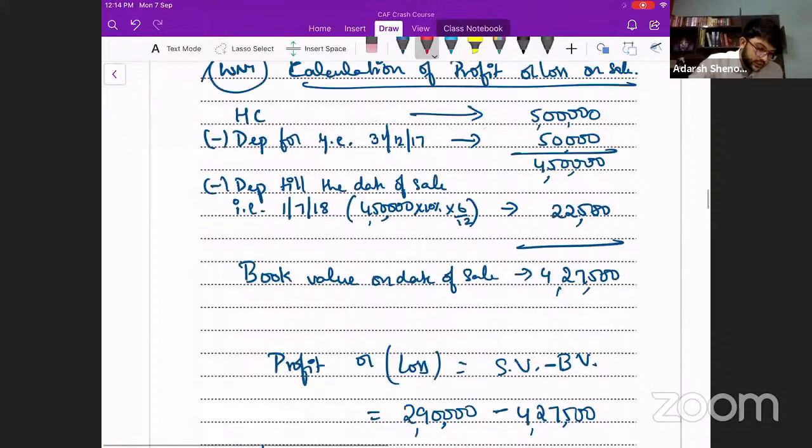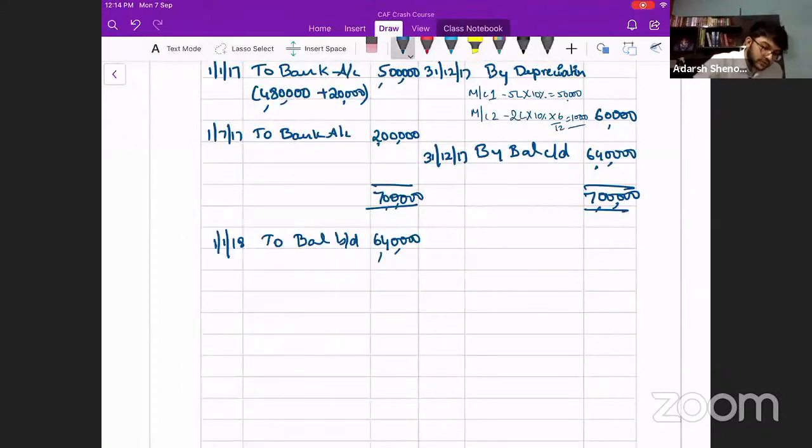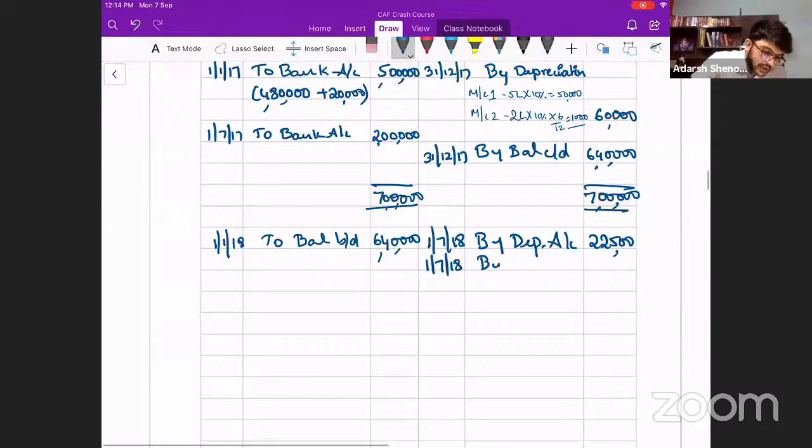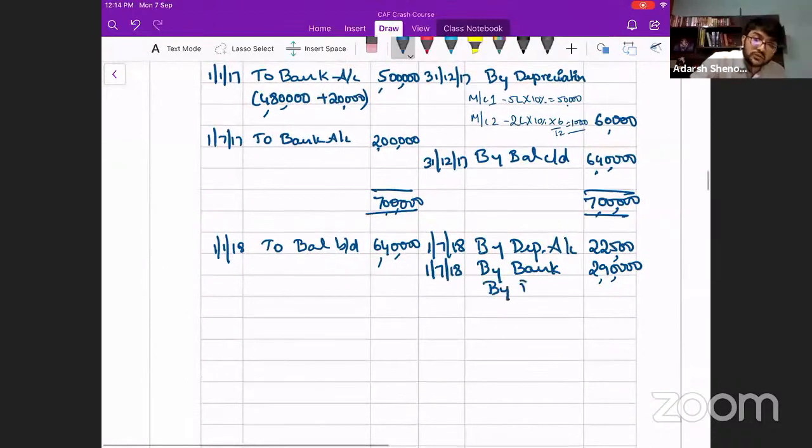Now, before we get in over here, we have to pass an entry for depreciation. Don't forget to do this. For how many months is this depreciation? This is for 6 months. We have to calculate the depreciation. How much is the amount of depreciation we calculated for 6 months? 22,500. Always don't forget to do this. Pass this entry. Then you have to pass an entry for sale by bank account. How much is the sale amount? 2,90,000. Also by P&L account, this is for loss.